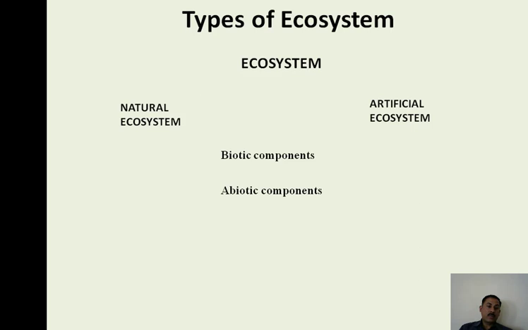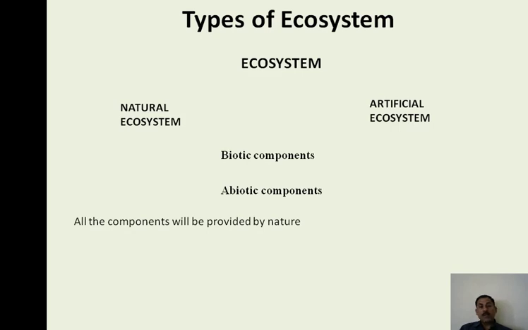The natural ecosystem indicates where the biotic and abiotic things are provided by nature. For example, a forest ecosystem. In the forest ecosystem, both components, the living things and the non-living things, are provided by nature. However, in the artificial ecosystem, both components are provided by man, like the living and non-living things, both are provided by human beings.